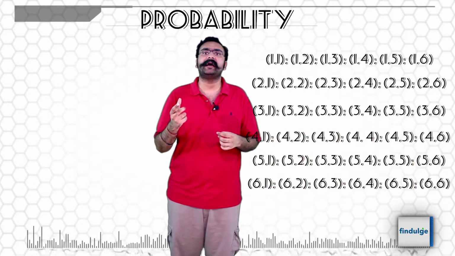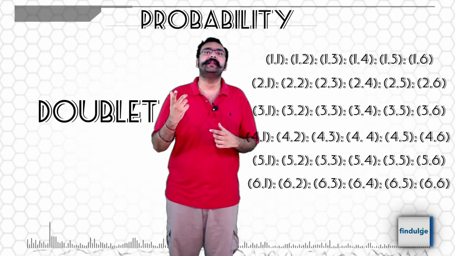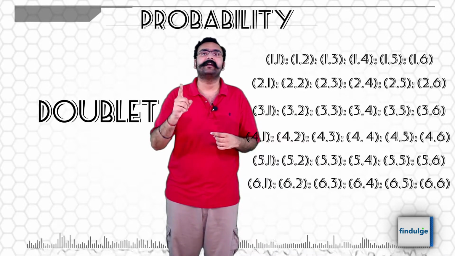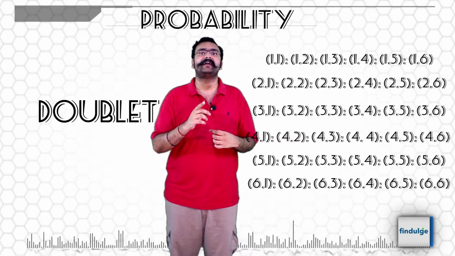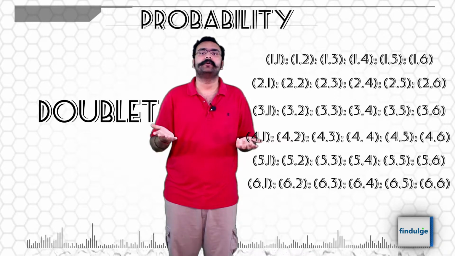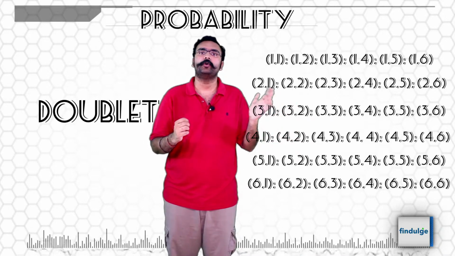One special word that is used is the word doublet. A doublet just means 1 1, 2 2, 3 3, 4 4, 5 5, 6 6. So 6 such cases. So there are 6 doublets when I throw 2 dice.